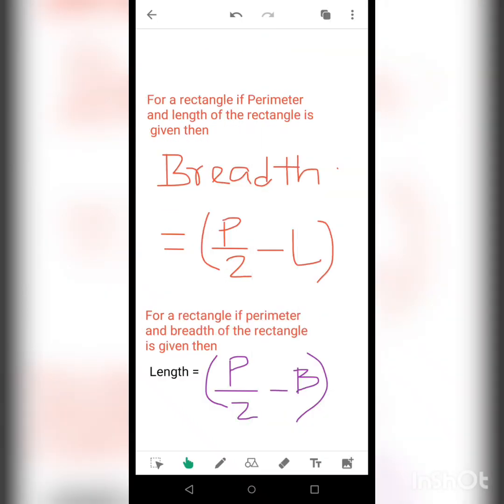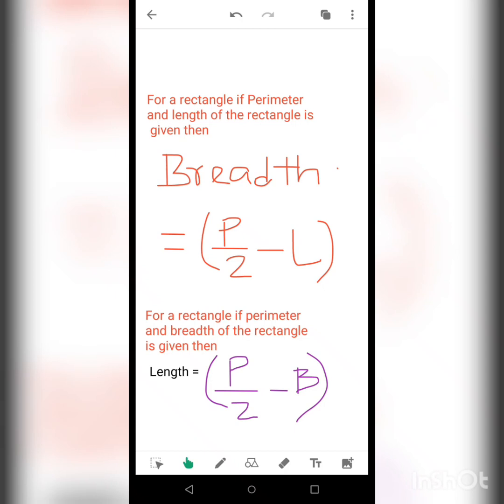Now we come to the two new formulas. Now students, we have already found out where the area was given and either the length or breadth was supplied, and you needed to find consequently the breadth or length. Now this was particularly for rectangle. As you know that in rectangle the formula for area is length multiplied by breadth.